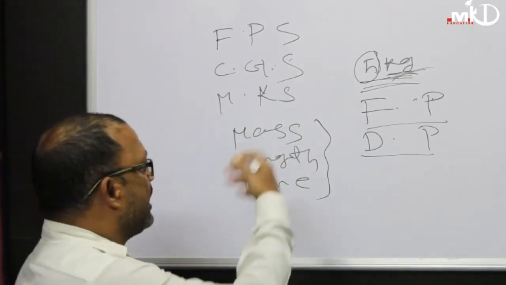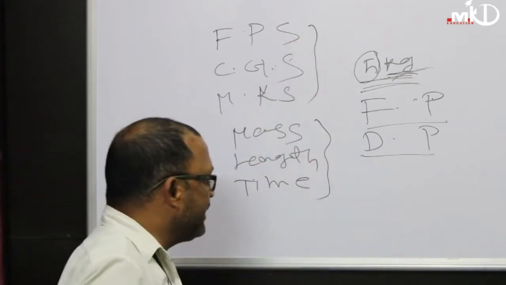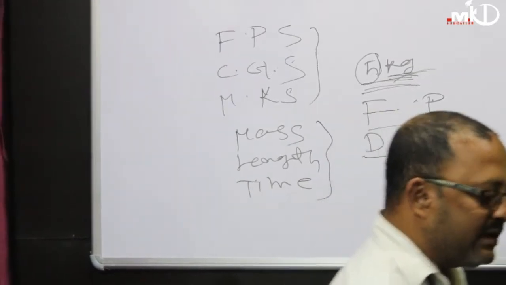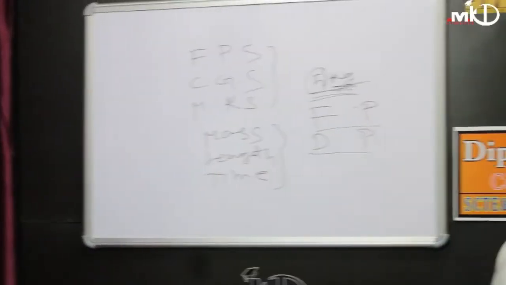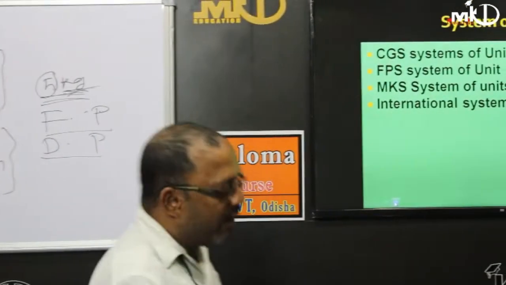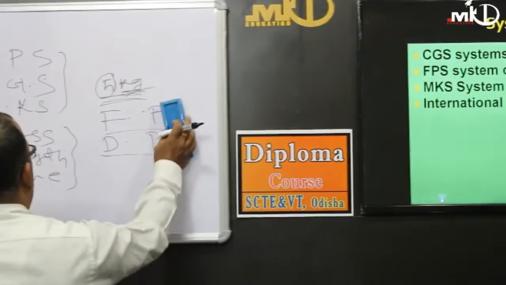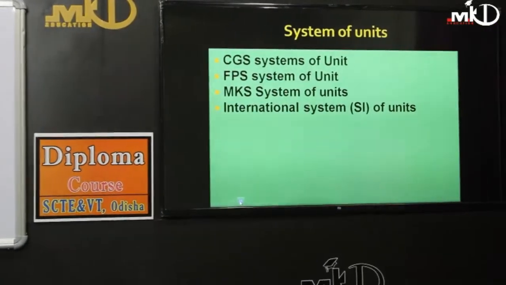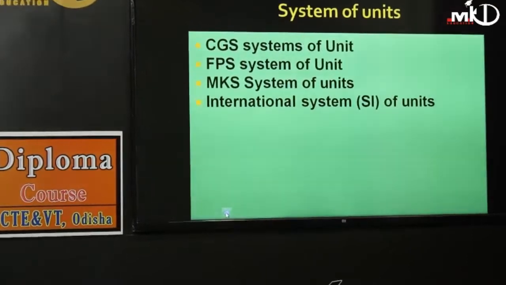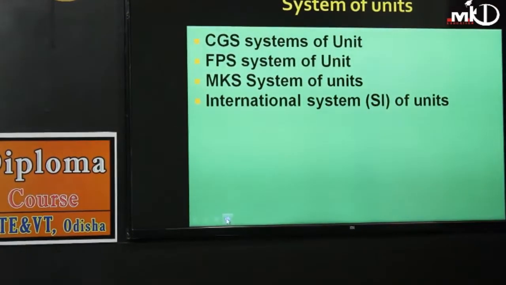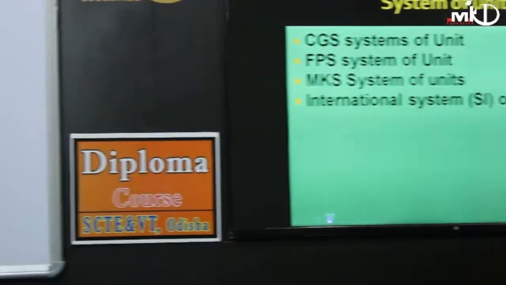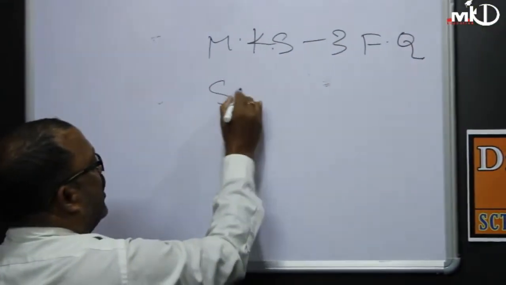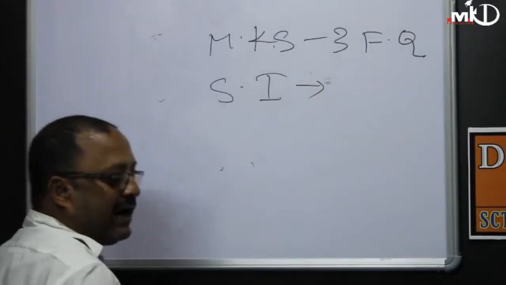Except these 3 physical quantities, all are derived quantities according to these systems. But these 3 fundamental quantities are unable to fulfill our requirements in physics. Therefore the MKS system was modified to the SI unit system. In the MKS system only, or in the CGS system, there are 3 fundamental quantities. But in the SI system more fundamental quantities are added.